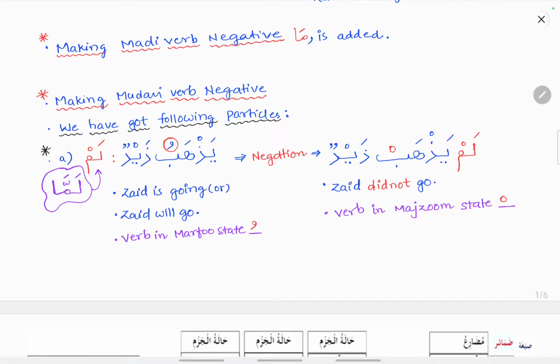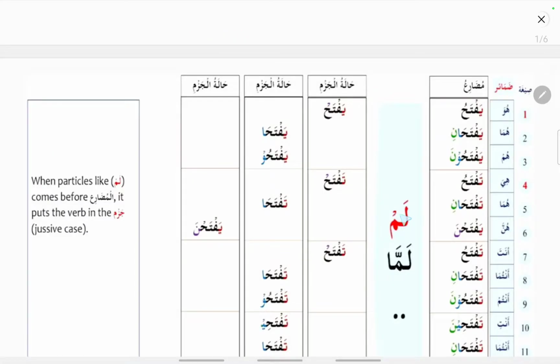It is in the marfu state and is made into the majzoom state, that is lam yazhab zaidun, meaning Zaid did not go. Lam and lamma, when they come before a verb, cause majzoom, which we learned in the era of a verb. So these are the negative particles.